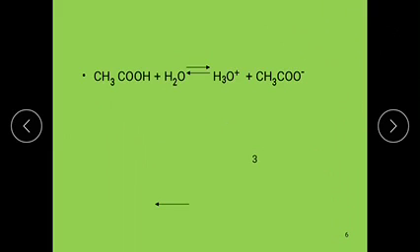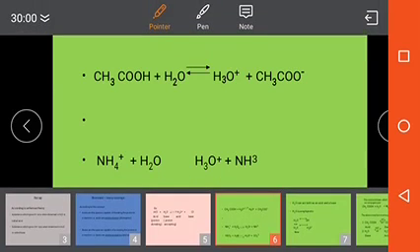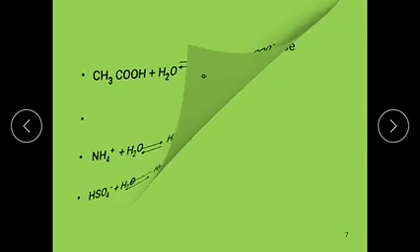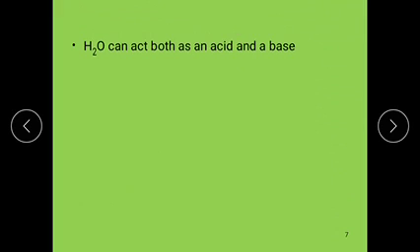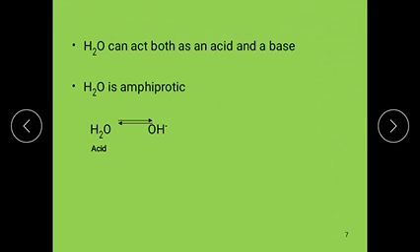And also we discussed different examples. Next, H2O can act as both acid and base because it is an amphiprotic substance. Whenever it acts as an acid, it converts to OH minus.